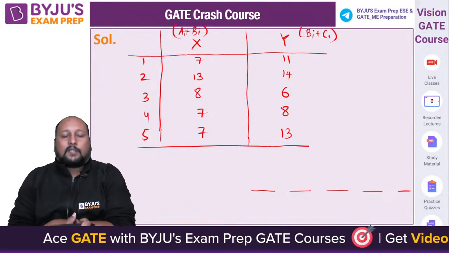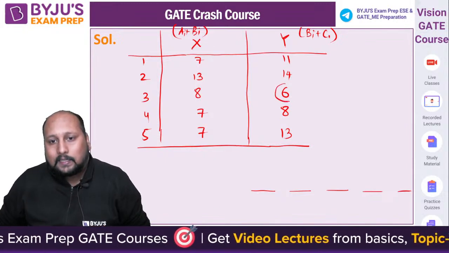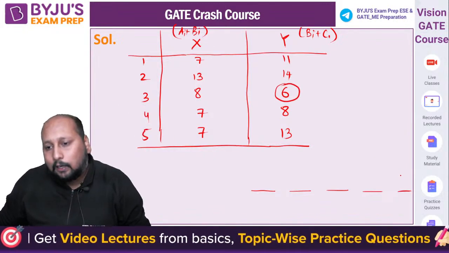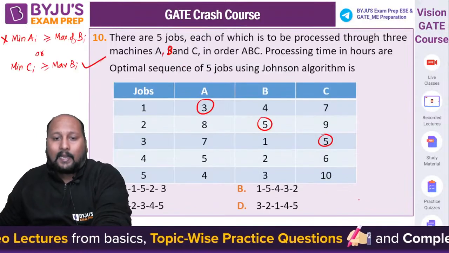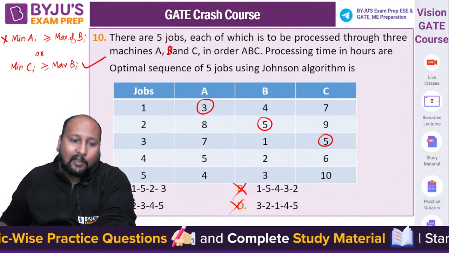Chaliye, what is Johnson's rule? It states that you have to identify the minimum value. The minimum value is 6 and it is on the second machine, so you have to start allocating from the right, that is 3. That means the end point is 3. So we can eliminate B, D and C. Option A is the correct answer.